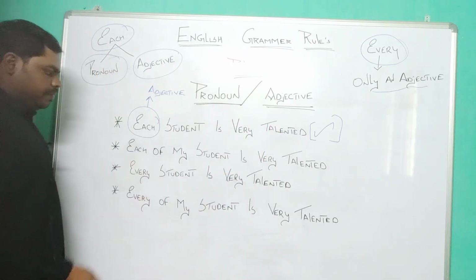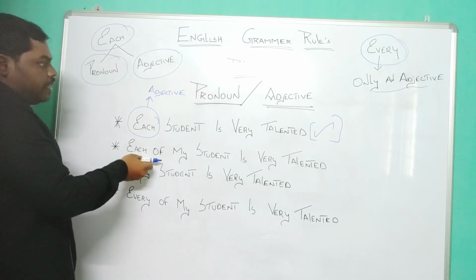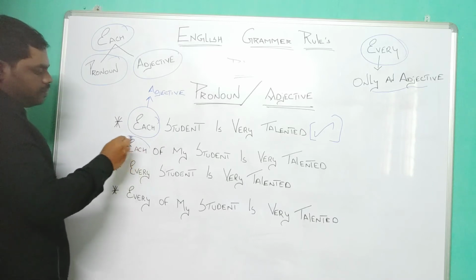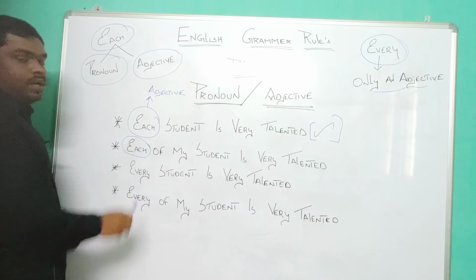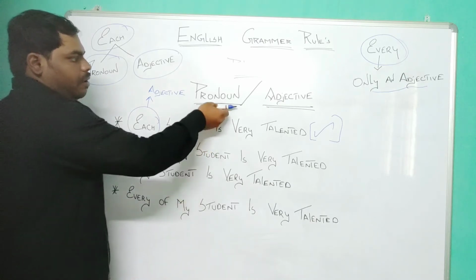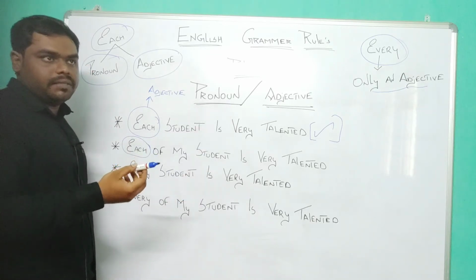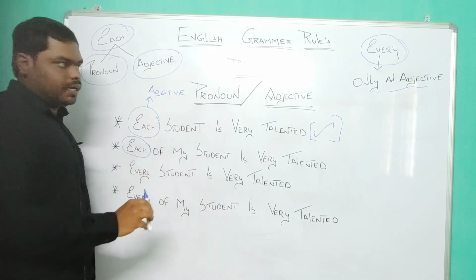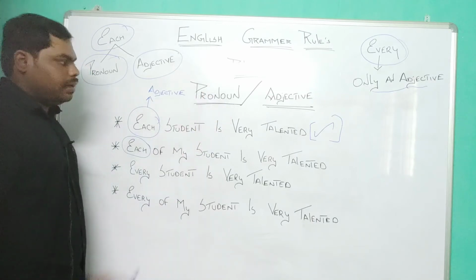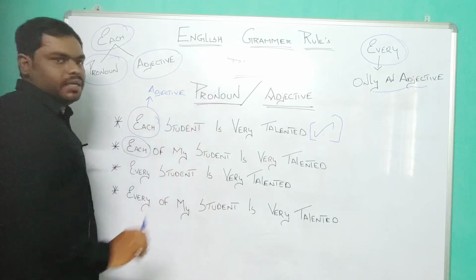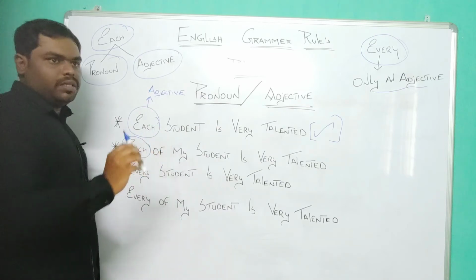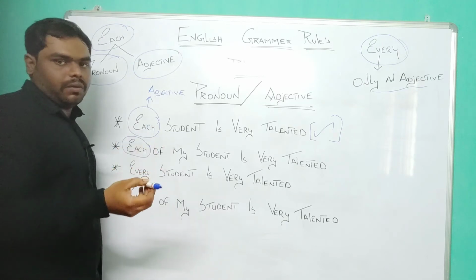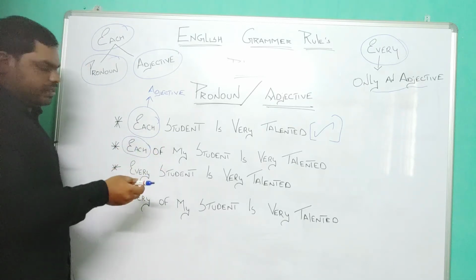We'll see the second example. Same example I have taken as a pronoun, right? So here it is trying to act as a pronoun. So what is a pronoun? A pronoun is a word which can be replaced in the place of a noun, right? A pronoun can replace a noun. That is the meaning of pronoun. So this alone is enough. If someone asks you what is a pronoun, it is a word which can replace a noun. That's all. It's as simple as that, right?